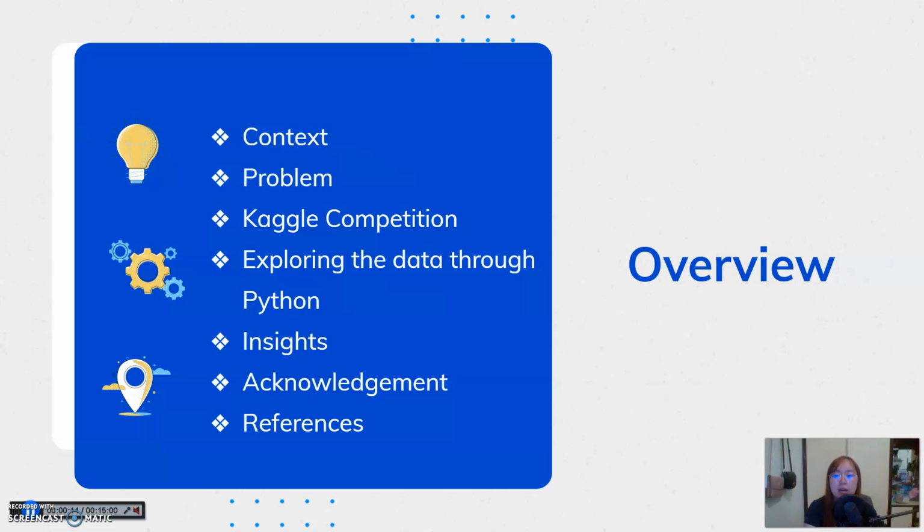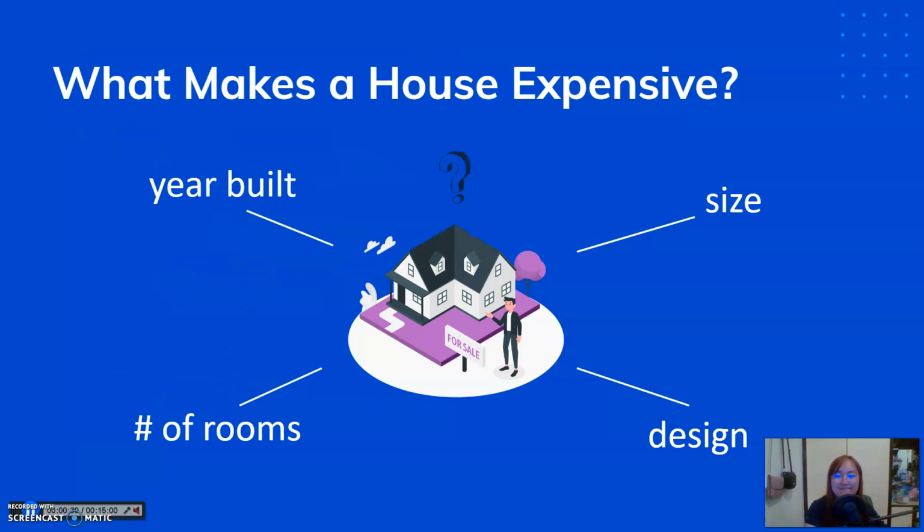So just an outline, we'll talk about the context, the problem to solve, the Kaggle competition that started all of this, which is the house pricing prediction, and as part of the solution, we explore the data through Python, and last, and the most important thing, insights.